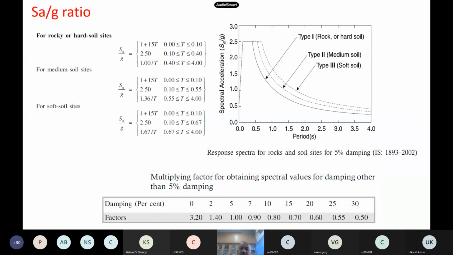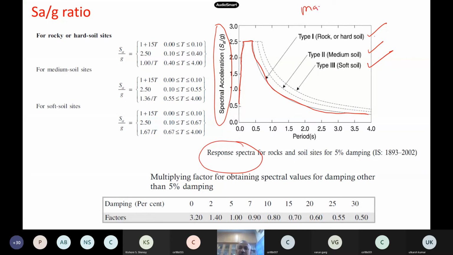Our IS code also gives you this type of smooth design chart. Type 1, type 2, type 3, they give these types of charts. This is nothing but the response spectra, the maximum response of a single degree of freedom system. Because it is a code, it should be valid for the entire country, so they have smoothened the shape itself.